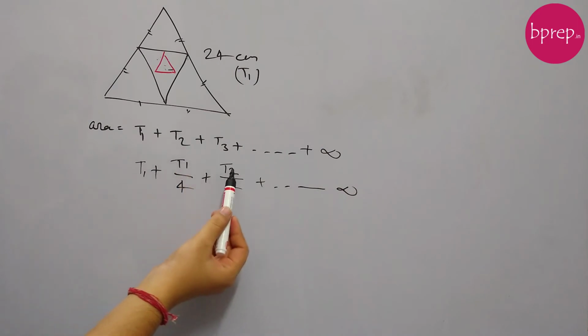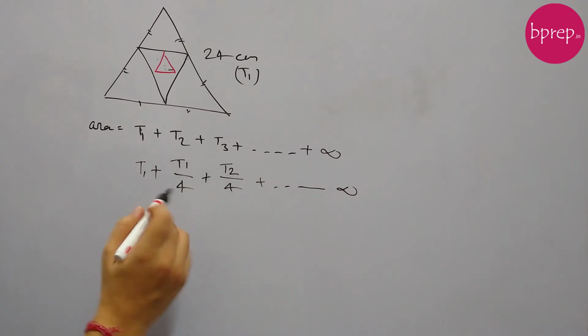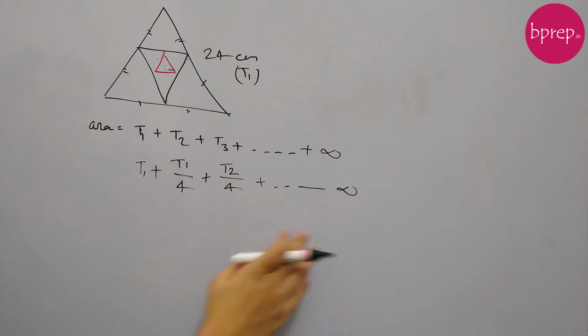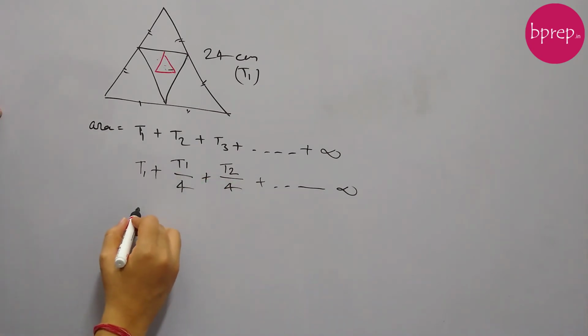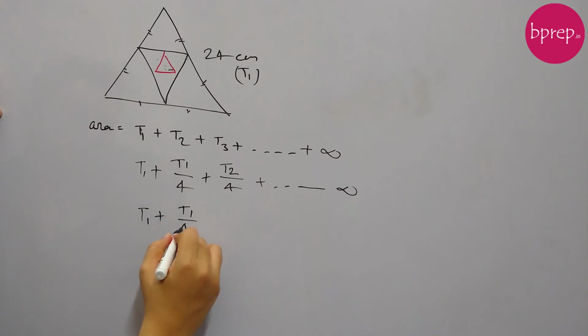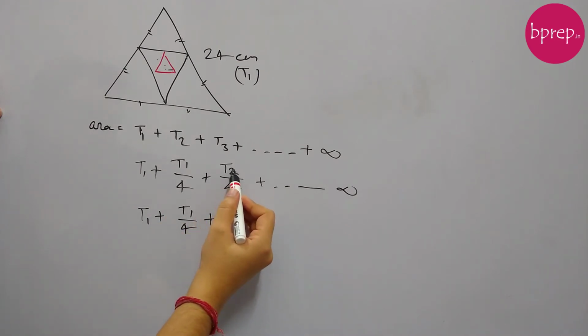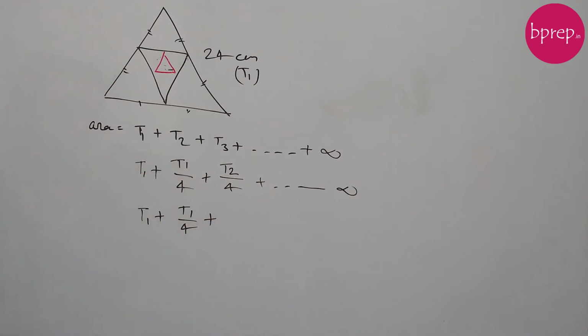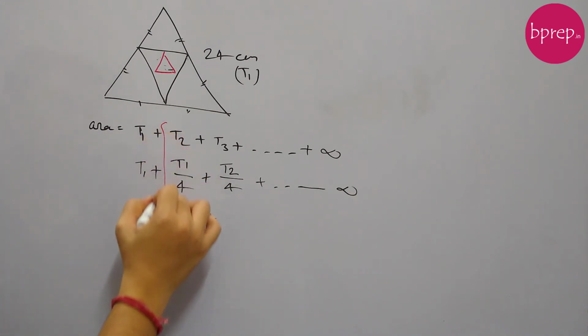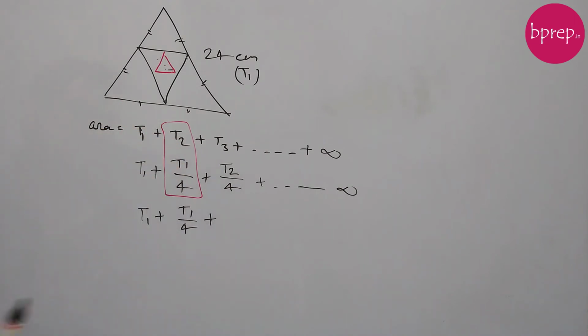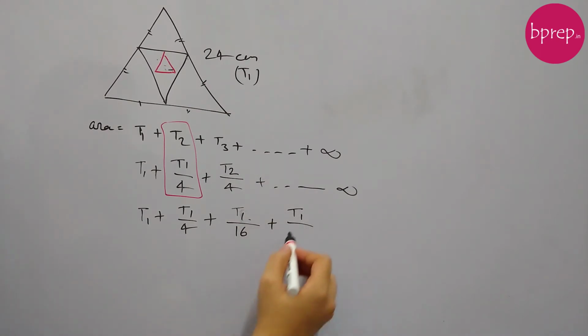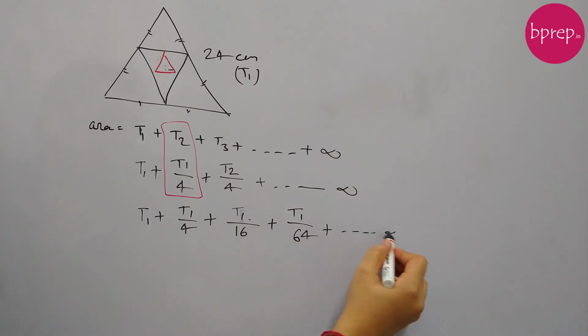Now we know a relation between T2 and T1. So going forward, the areas of all the triangles we can write in terms of T1. So this will be T1 plus T1 by 4, plus, T2 is T1 by 4, right? So we have substituted here. If you see T2, what we have written, T2 is T1 by 4. So here we can say T3 is T2 by 4, or we can say this is T1 by 16. And the area of next triangle will be T1 by 64, and this will go on.